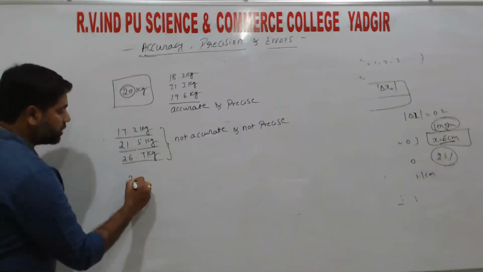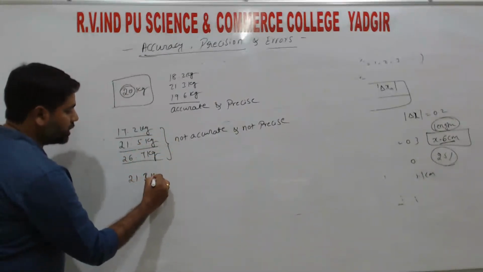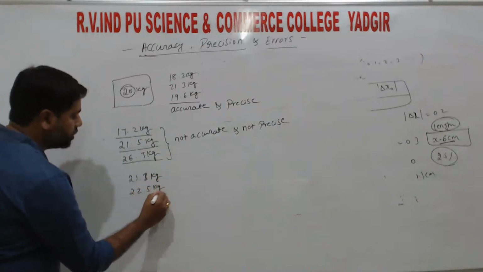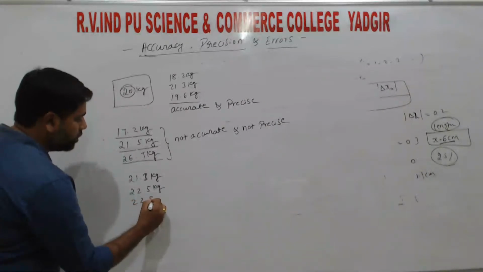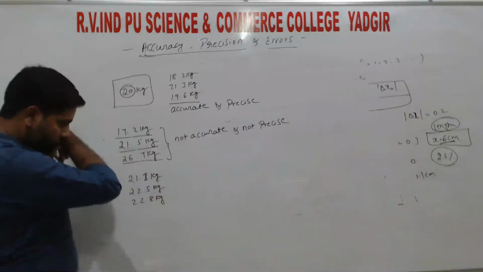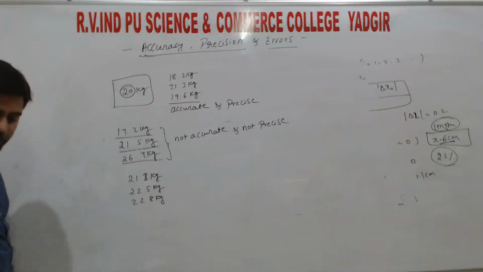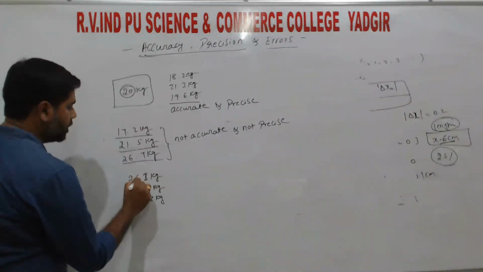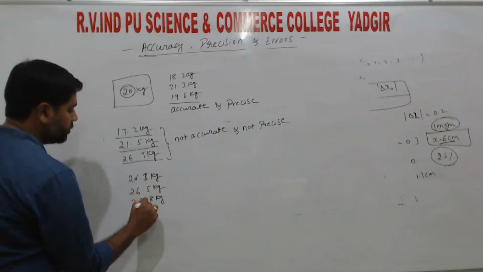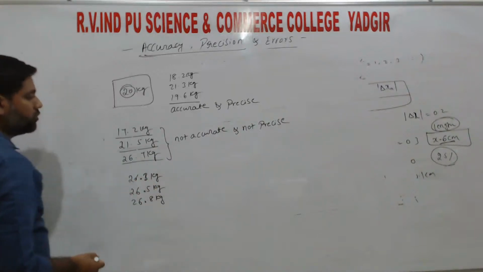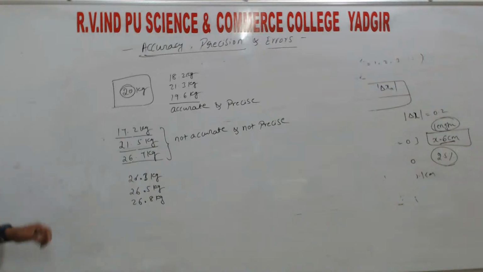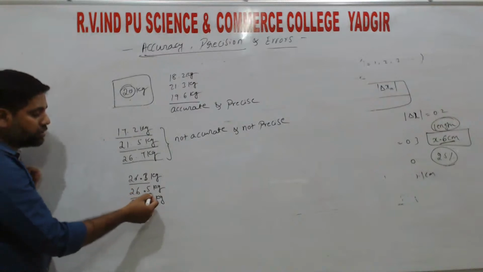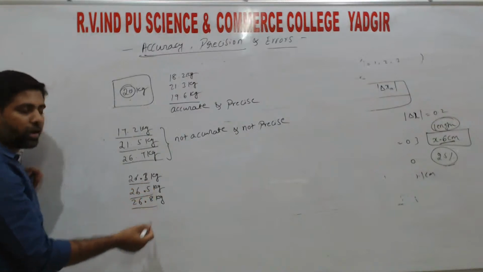Next, if we take some 21.3 kg, some 22.5 kg and some 22.8 kg, again the same. And one more example: 26, 26, 26. If you measure the same mass of 20 kg and we are getting the readings 26, 26 and 26, there is a difference.